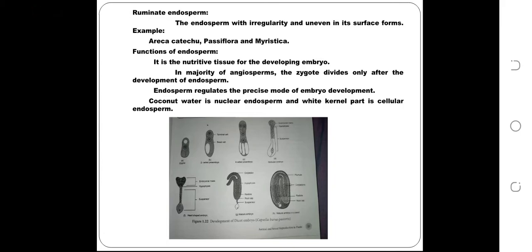In majority of angiosperms, the zygote divides only after the development of endosperm. Endosperm regulates the precise mode of embryo development. Coconut water is nuclear endosperm and white kernel part is cellular endosperm.